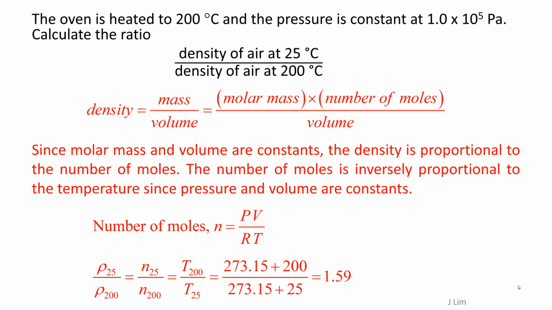Density is mass per unit volume. It's also molar mass multiplied by number of moles divided by volume. The molar mass is a constant. The volume is a unit volume, so it's also a constant. Therefore, the density is proportional to the number of moles. The number of moles is inversely proportional to the temperature since pressure and volume are constants. So our answer is 1.59.